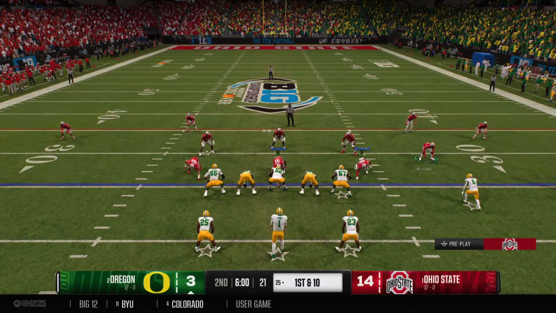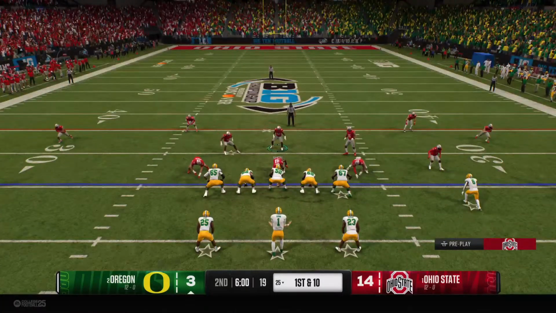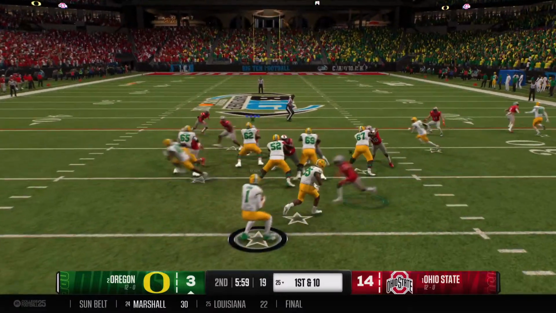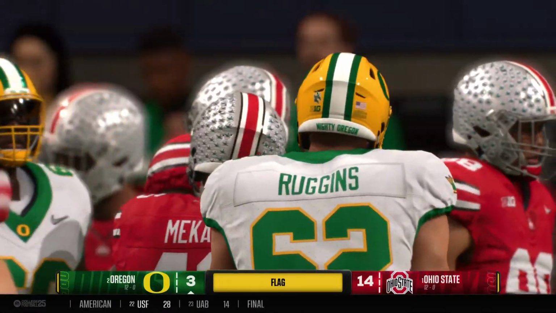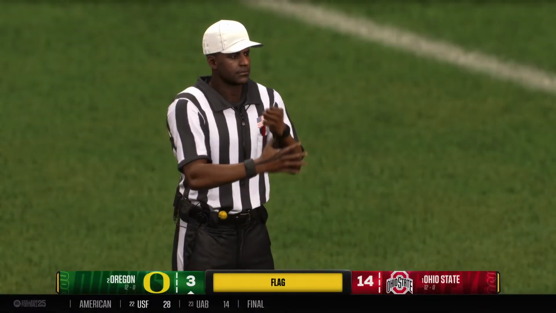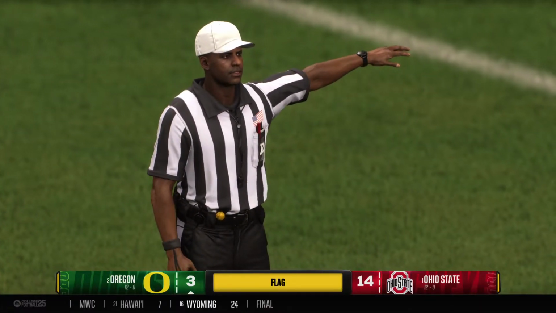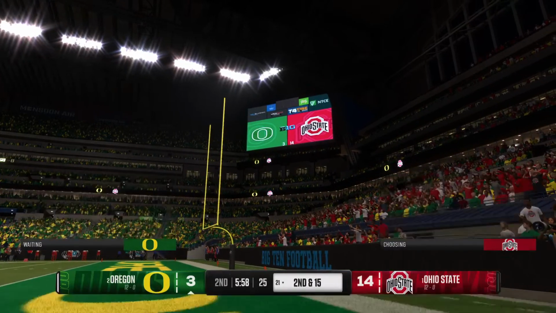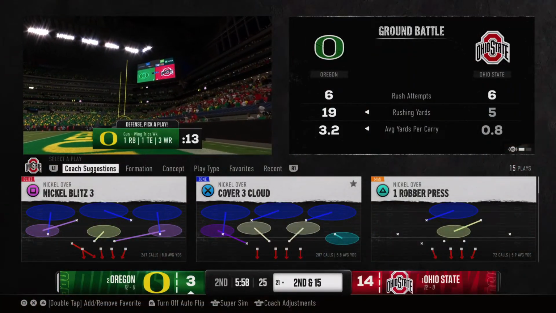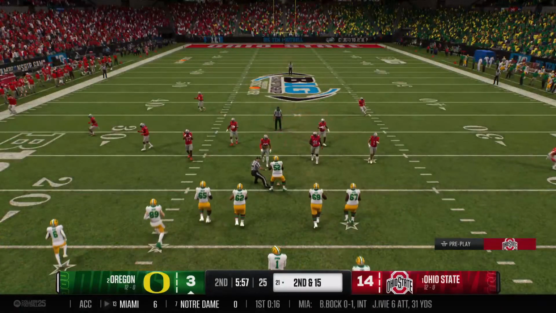And the Oregon offense is back out on the field. Kept out of the end zone last time. Had to settle for a short field goal. Can they improve it? He'll be taken down. There is a flag on the field. We'll see if this sack holds up. So the offense will decline the penalty and just take the result of that play.